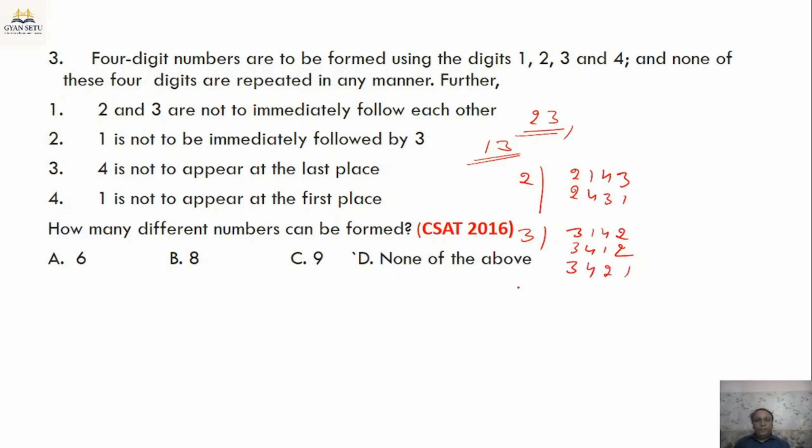Now let's have 4 at first place, then the number can be 4, 3, 1, 2. Any other number is not possible that meets all these conditions. So how many numbers are these? 2, 3 and 1, total 6. So the right answer is 6 here.